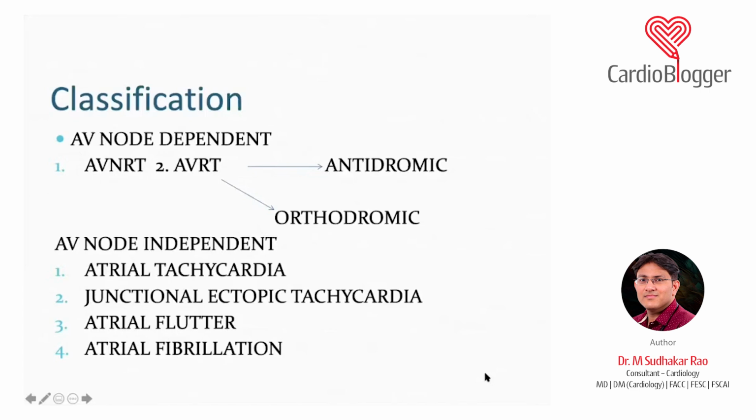Focal atrial tachycardia, intra-atrial, sino-atrial nodal tachycardia. There are different types which we'll discuss. And junctional ectopic tachycardia, which is from an ectopic focus, not from the normal SA node but from an ectopic site, which we also call ectopic atrial tachycardia.